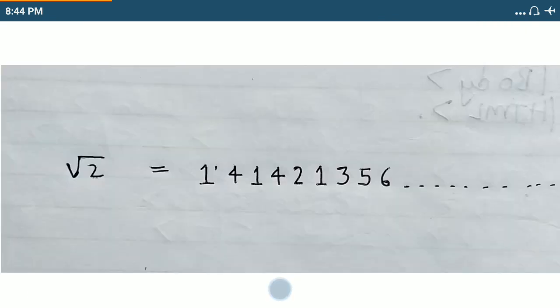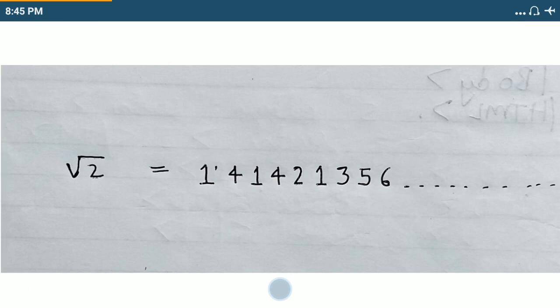For example, the square root of 2 is such a number. Root 2 is equal to 1.41421 and so on. This number extends forever. In fact, root 2 has a value which is non-terminating and non-repeating.